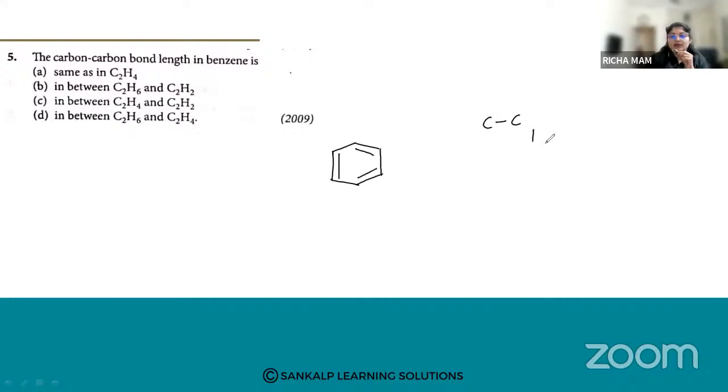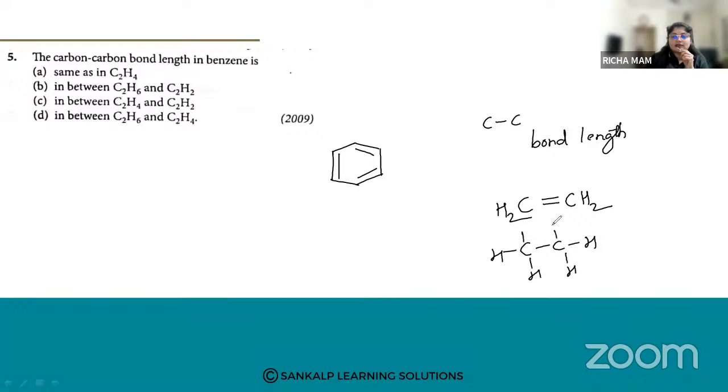Is it the same as in C2H4, that is ethene; same as in C2H6, your alkane; or C2H2, your alkyne?